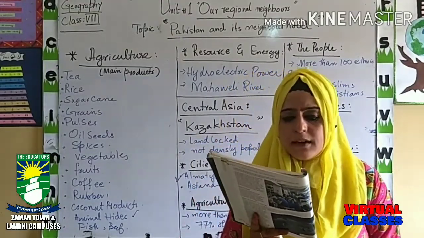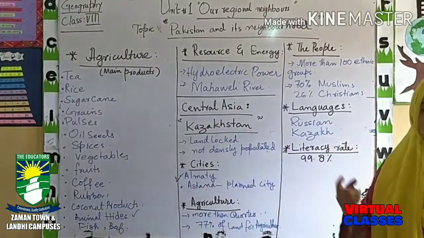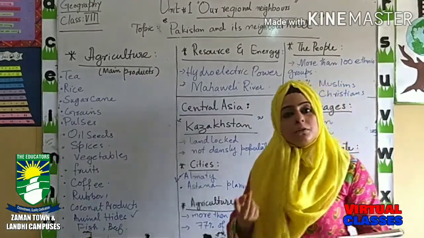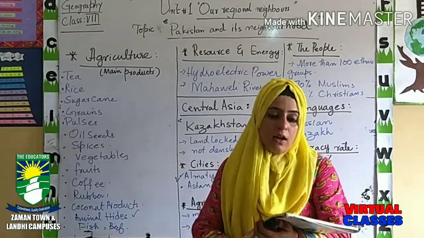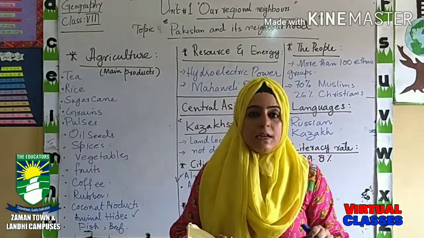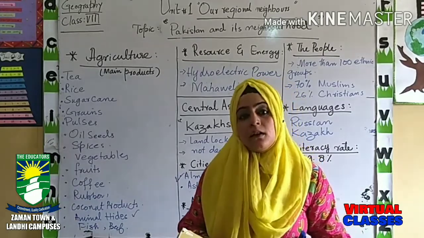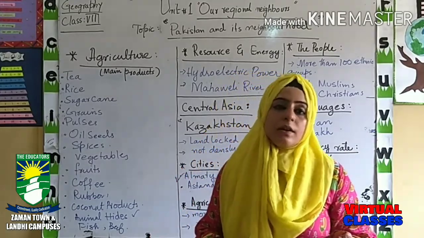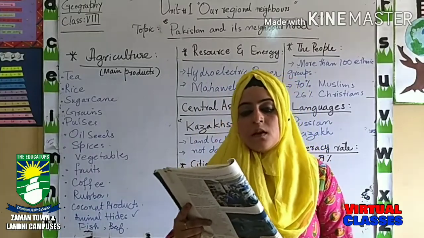Okay. Second one is B. Many languages are spoken in Kazakhstan. As we have learned in our lecture, how many languages are mainly spoken in Kazakhstan? There are only 2 main languages, which are Russian and Kazakh. You will write this and explain your answer. First of all, you will mention that the sentence which has been written is false, and then you will write your correct answer: the main languages spoken in Kazakhstan are Russian and Kazakh.